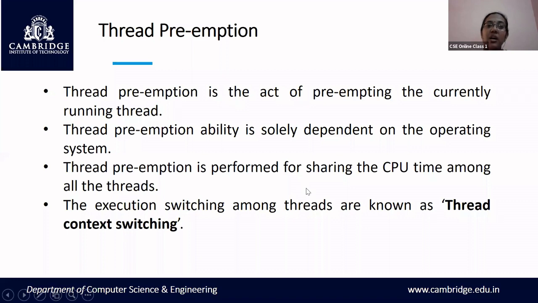It can be done among kernel threads. You cannot do it among user threads. These concepts we'll see in the next class. And when you are moving from one thread to another thread, that operation is called thread context switching. Usually you would have come across process context switching. So when you switch between one thread and another thread, you call it thread context switching. So preemption of threads can happen and it is called thread preemption, and moving from one thread to another thread is called thread context switching.